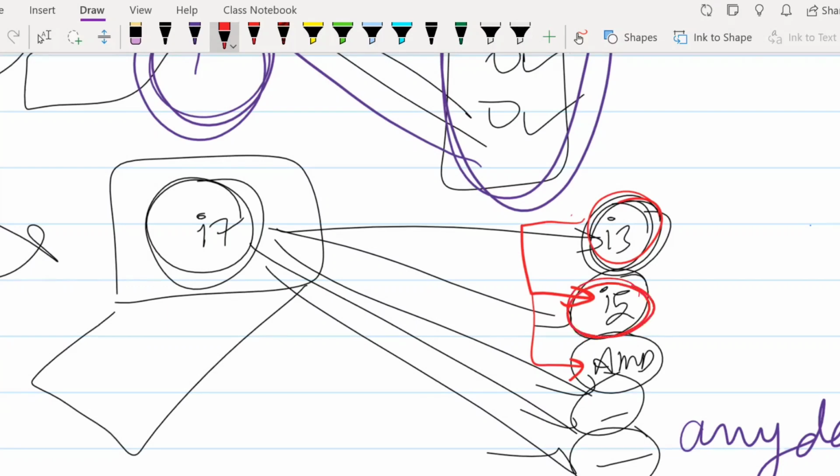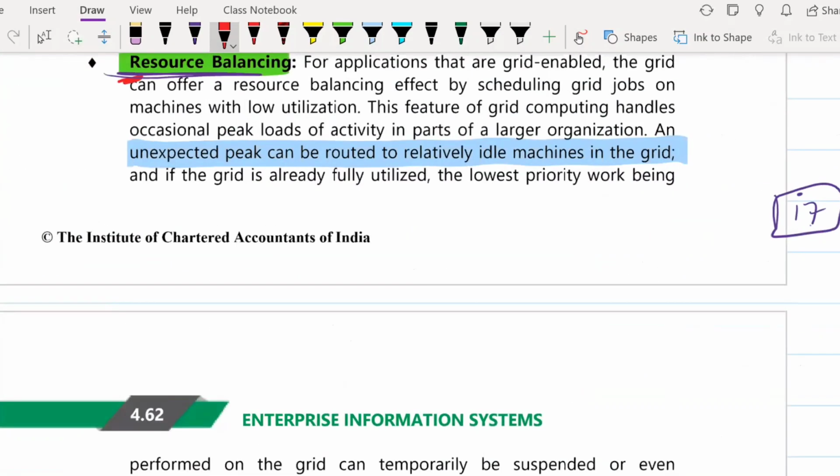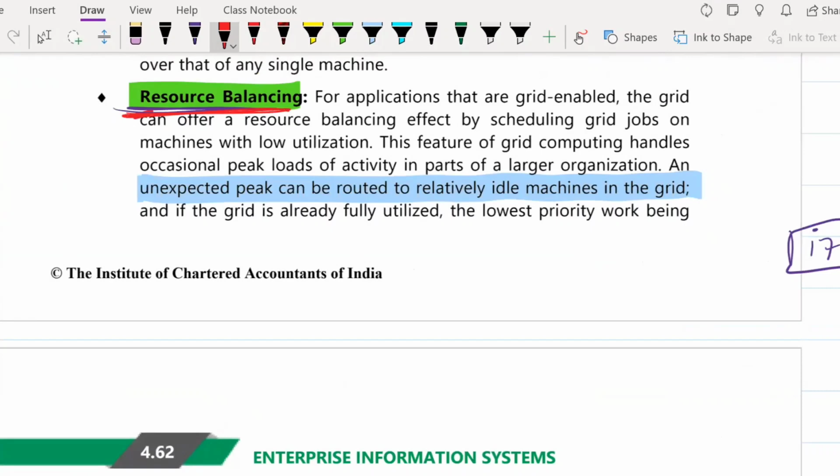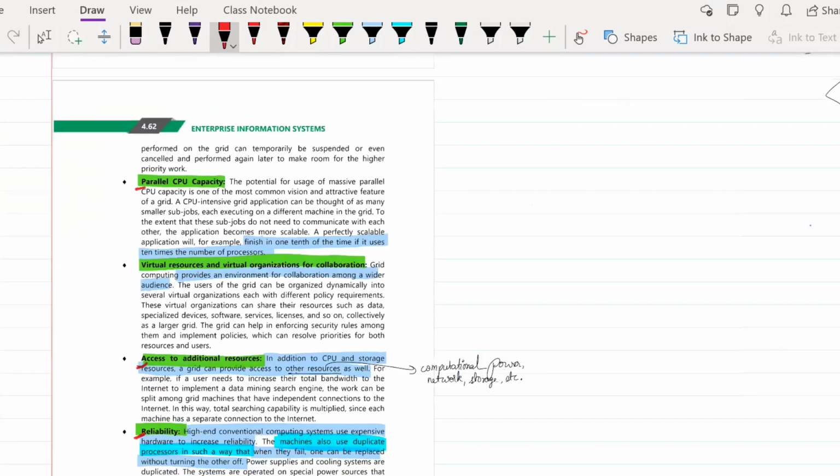Now this i5 needs some more processing power to process one complex problem. So what the i5 can do is it can take the i3's resources for some time and use them. Okay, so this is what they are telling here. So resources can be balanced. At the time of unexpected peaks, when there is a lot of workload, it can be routed to relatively idle machines on the grid. So whichever machines on the grid are more idle or do not have that much processing work, you can share it to them. So this is the second benefit.